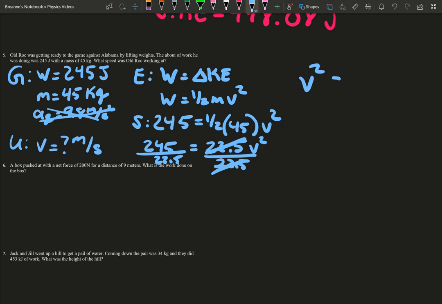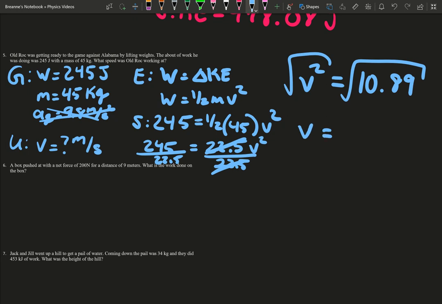And we get that our v squared equals 245 divided by 22.5, which gives us 10.89. We need to get rid of the squared. The opposite of squared is square root. We just square root our answer, and you get that the velocity is about 3.3 meters per second.